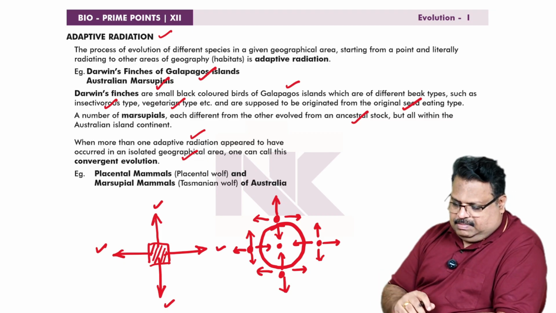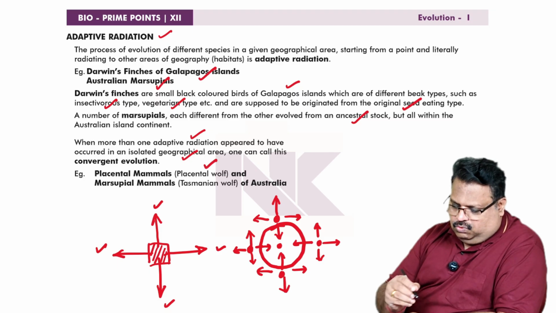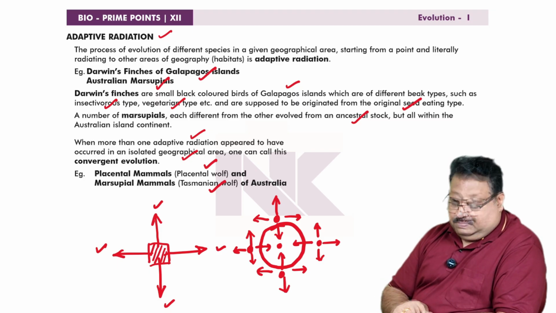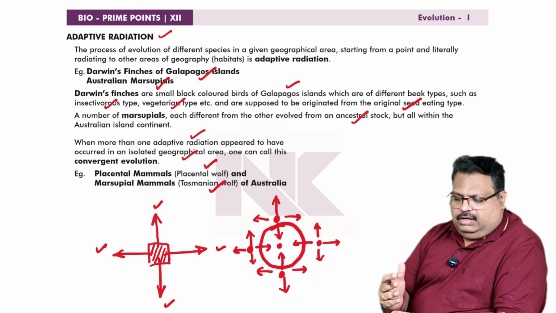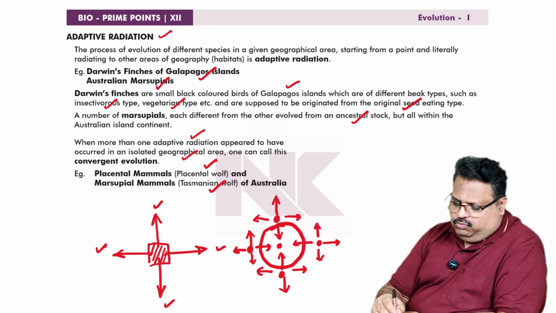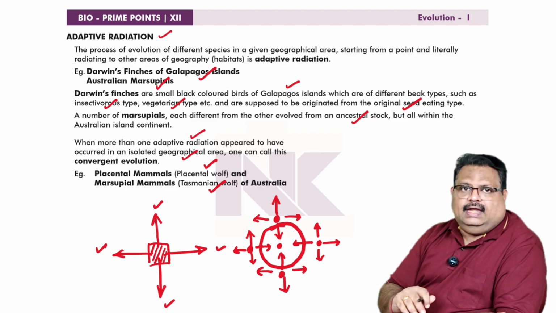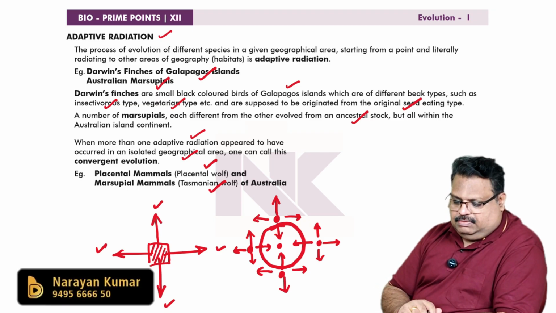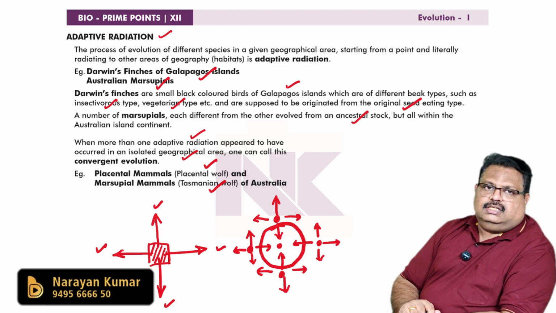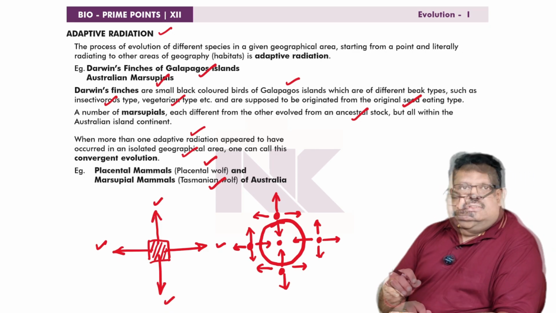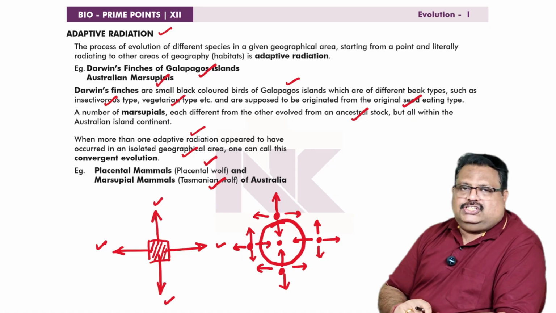Example, placental mammals, placental wolf, and marsupial mammals, Tasmanian wolf. They are identical. Placental mammals are without marsupium, marsupial mammals with the marsupium. But they evolved in different directions. As a result, wolf-type organisms evolved: in the placental case, the placental wolf; in the marsupial case, the Tasmanian wolf. They are identical, and that means they were formed as a result of convergent evolution. So these are the bioprime points in the first session of evolution.